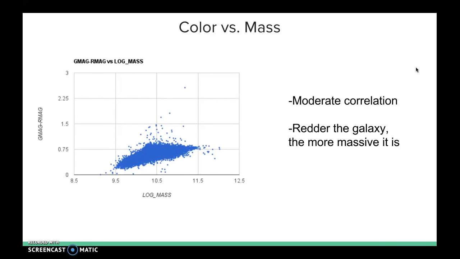This scatter plot compares the color of the galaxy to the mass of the galaxy. The x-axis represents the mass in log form, and the y-axis represents the color of the galaxy, with the lower number on the y-axis correlating to a bluer color. After eliminating outliers, there is a slight correlation between color and mass. If the galaxy is redder, then it will probably have more mass.